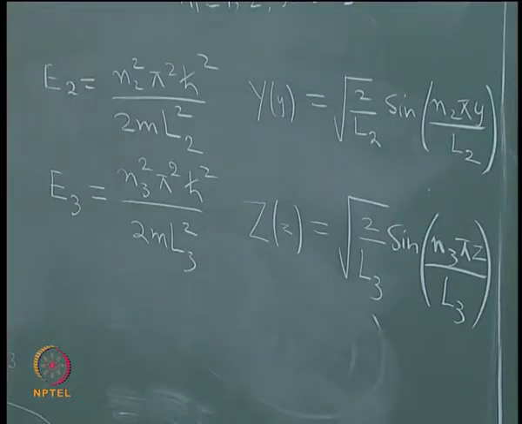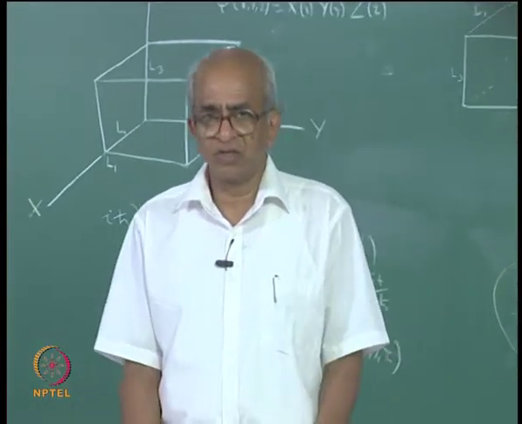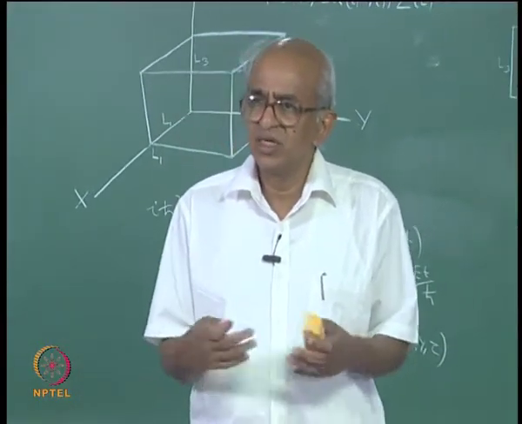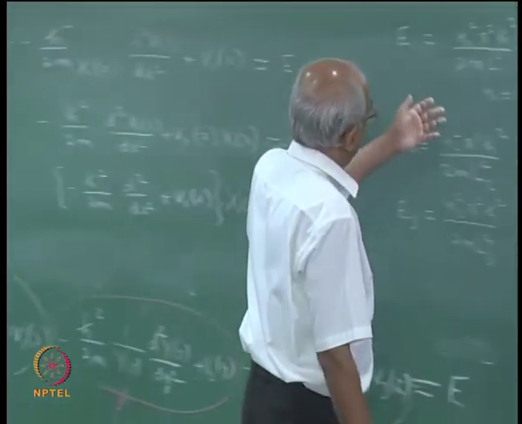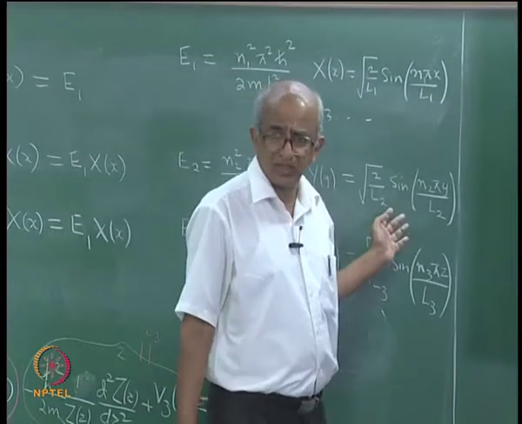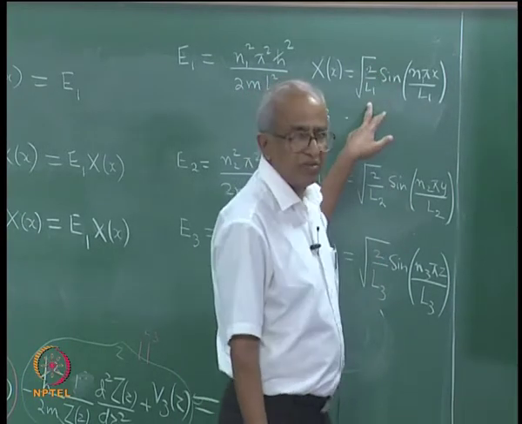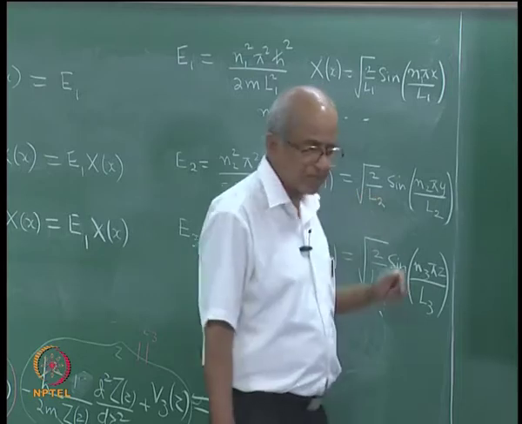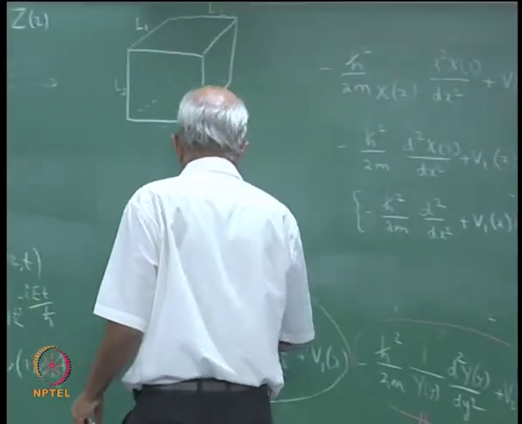So, we have solved the problem completely. We have found the eigenvalues of the system, we have also found the eigenfunctions, and in fact these functions we have chosen to be normalized. That is why this constant square root of 2 by L1 occurs, or square root of 2 by L2 occurs. So, what is the complete solution that I have obtained now?